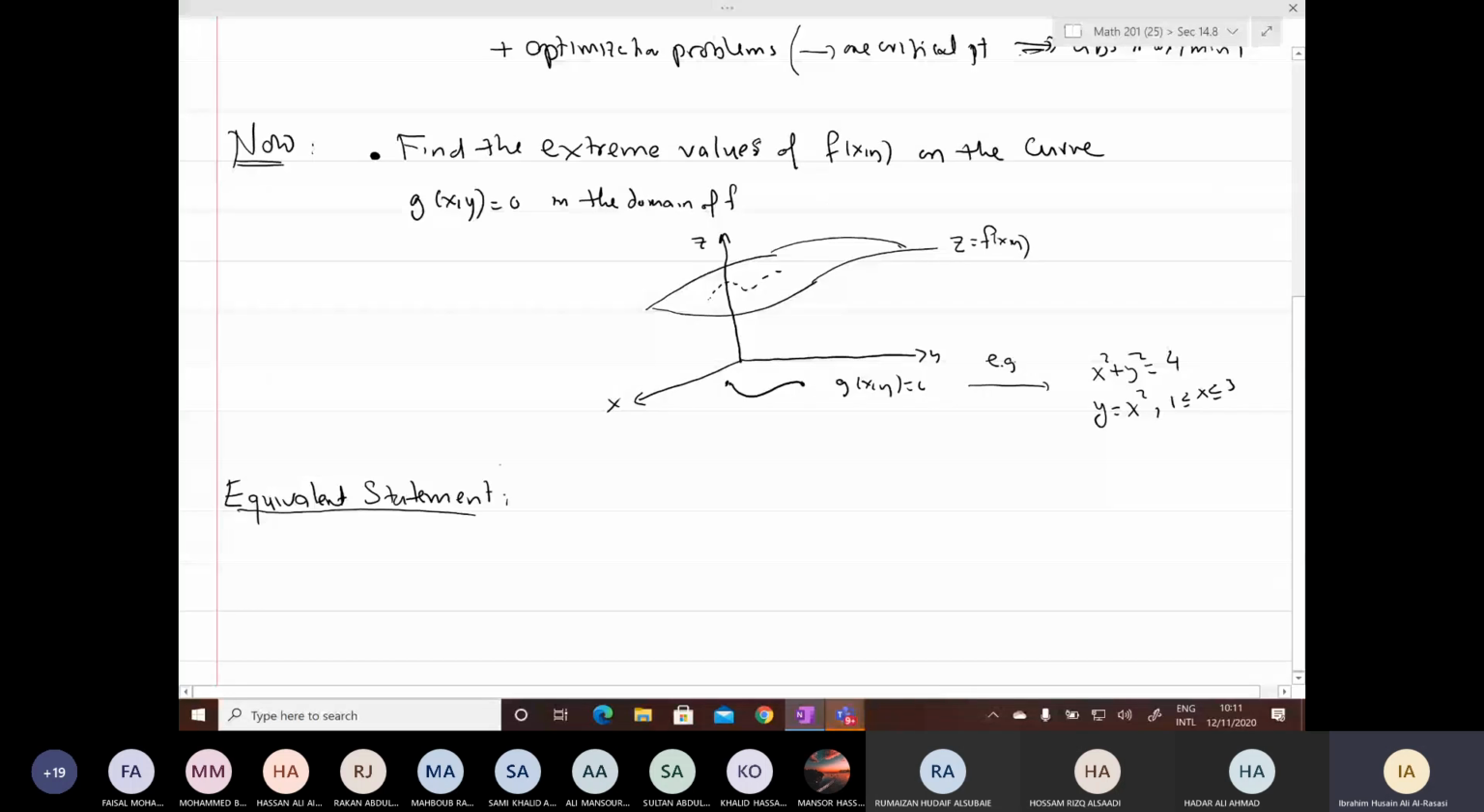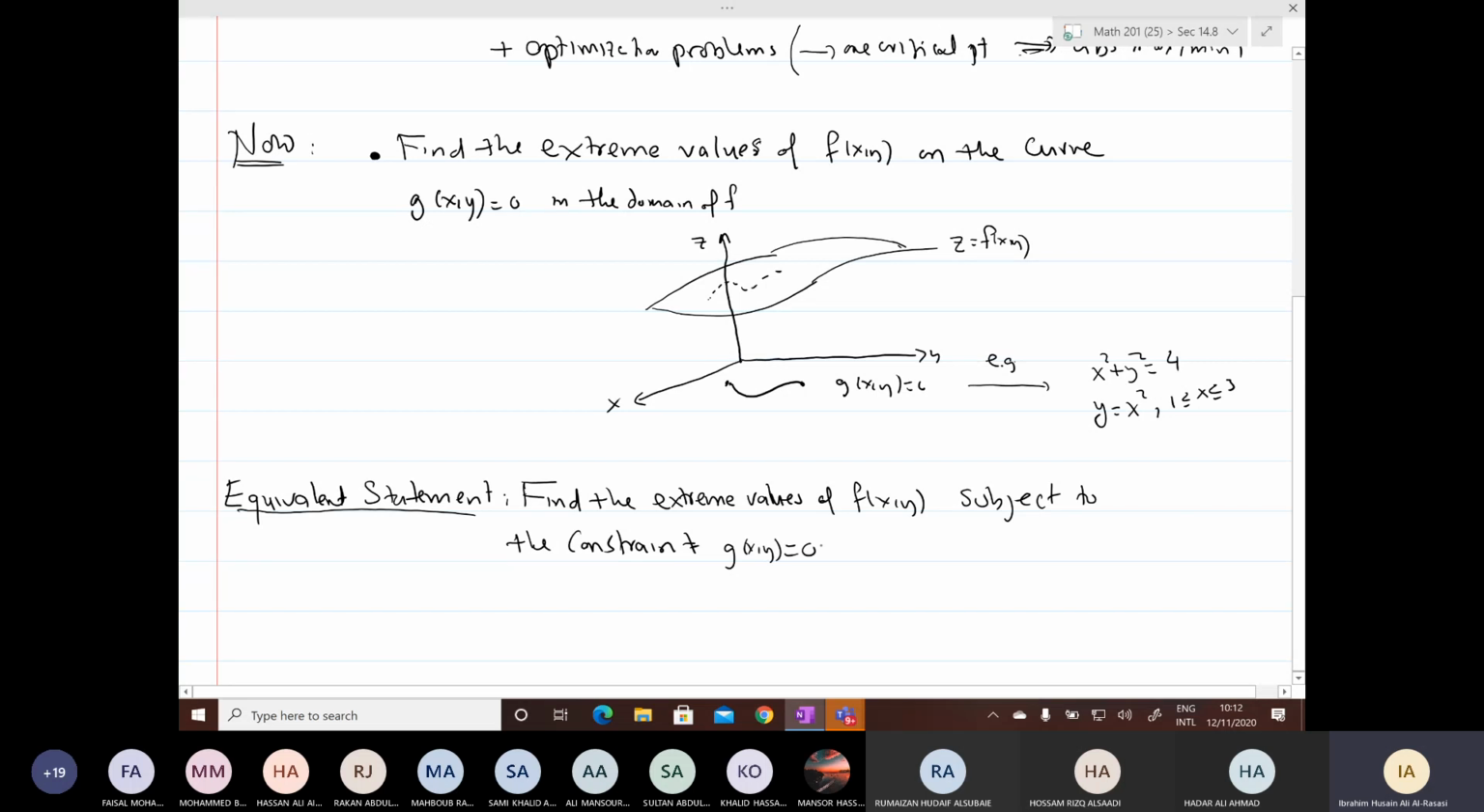Okay. The same question we restate as follows. Find the extreme values of f(x, y) subject to the constraint g(x, y) equal to 0.